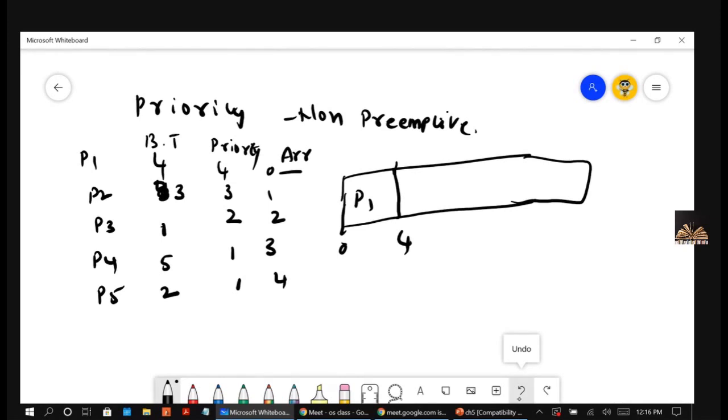So if you take P3 and P4, both have the same priority, but P4 arrived at 3, P5 at 4. Which one arrived first? P4. So next I am giving the job P4, then P5, then P3, then P2. Is the Gantt chart clear for you all?